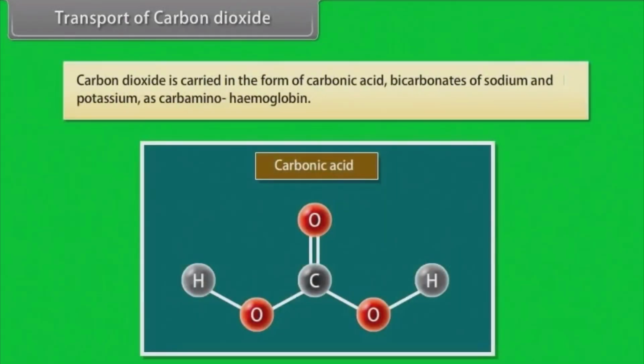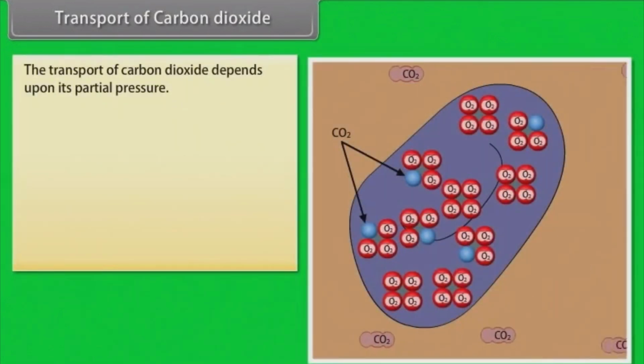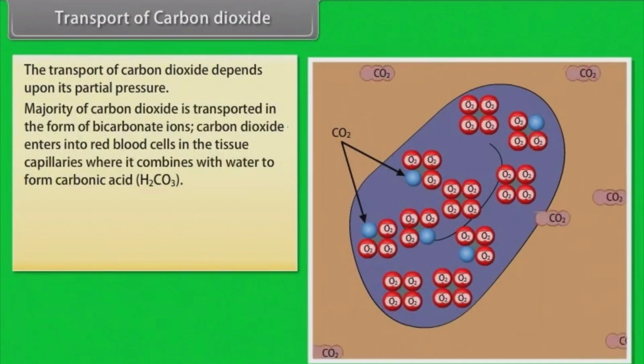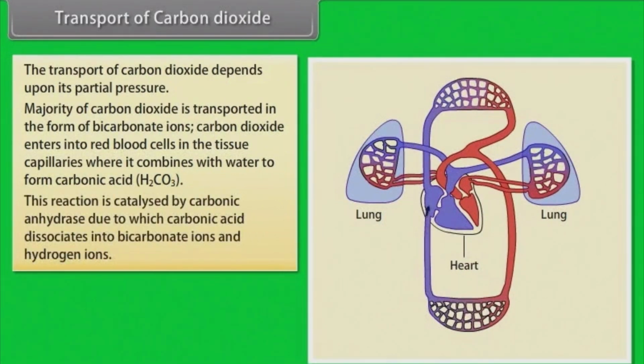Carbon dioxide is carried in the form of carbonic acid, bicarbonates of sodium and potassium, and as carbaminohemoglobin. The transport of carbon dioxide depends upon its partial pressure. Majority of carbon dioxide is transported in the form of bicarbonate ions. Carbon dioxide enters into red blood cells in the tissue capillaries where it combines with water to form carbonic acid. This reaction is catalyzed by carbonic anhydrase, due to which carbonic acid dissociates into bicarbonate ions and hydrogen ions.